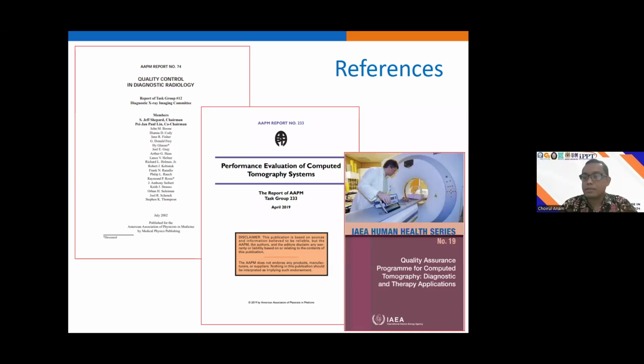And this one is published by the IAEA Human Health Series number 19, Quality Assurance Programme for Computed Tomography: Diagnostic and Therapy Applications. These 3 references are available freely on the website, and you can download them yourselves.